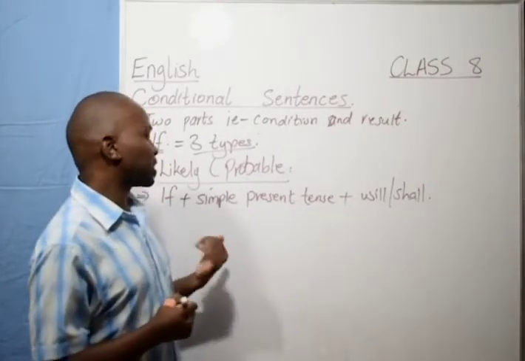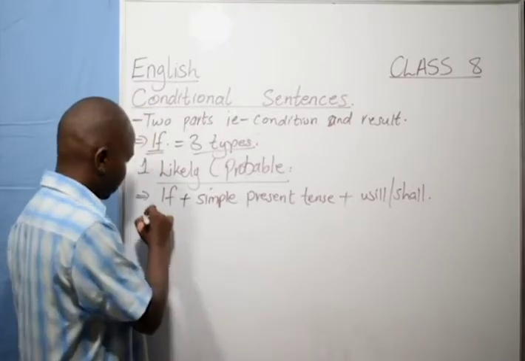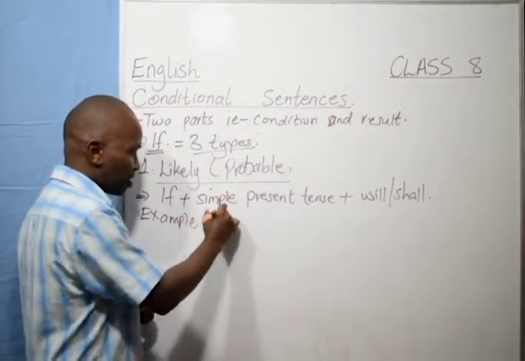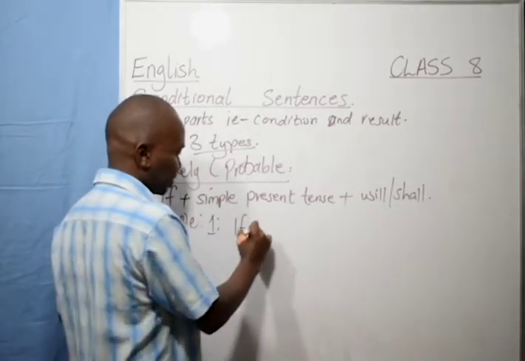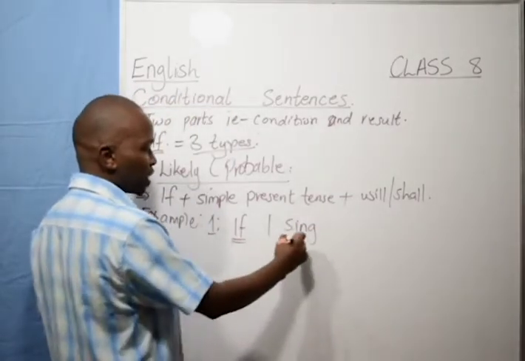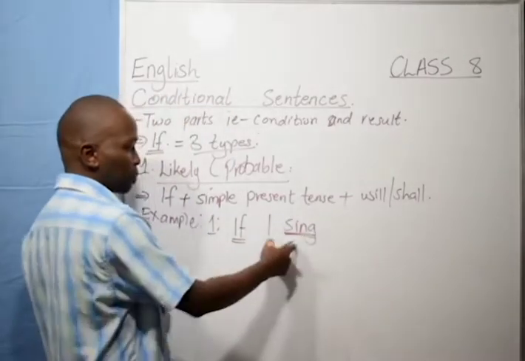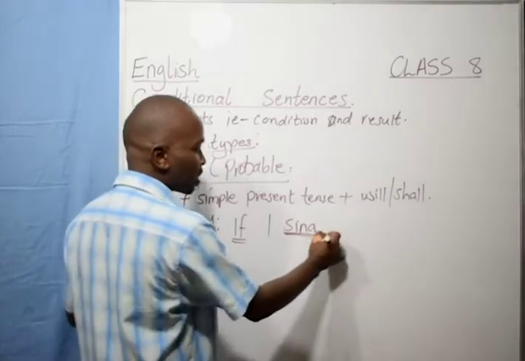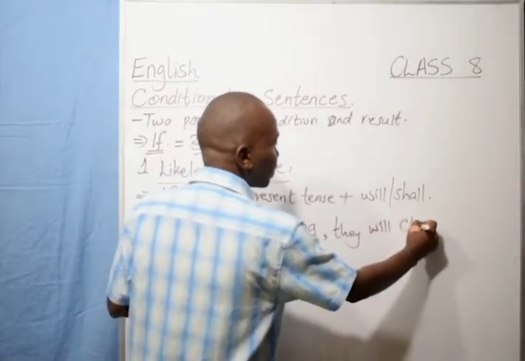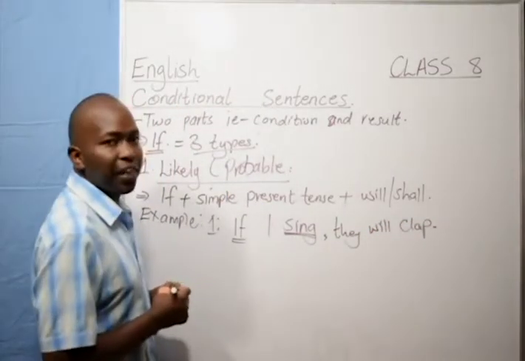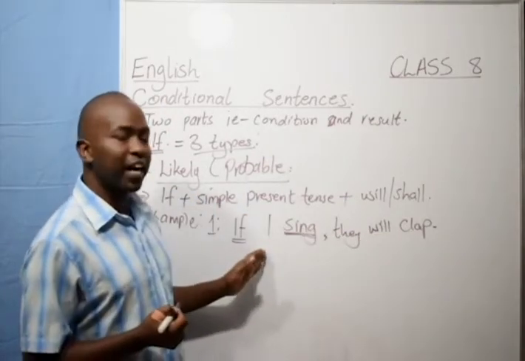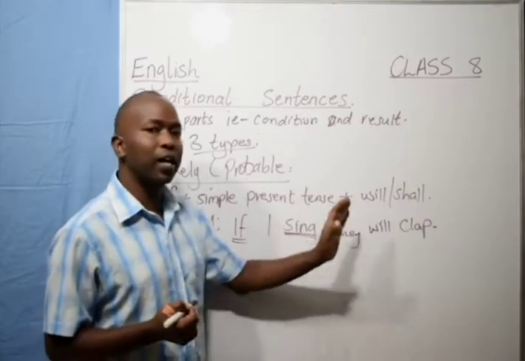Now, let's look at an example of this kind of sentence. Example number one. If I sing, the condition, present simple tense verb. If I sing, comma, they will clap. So, the condition of clapping depends on you singing. If I sing, they will clap.